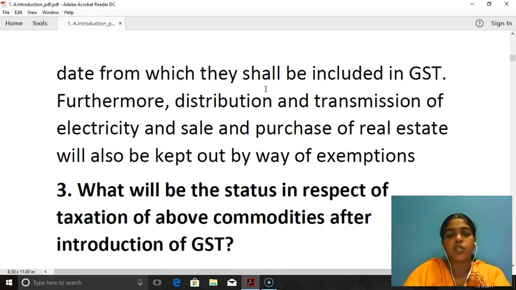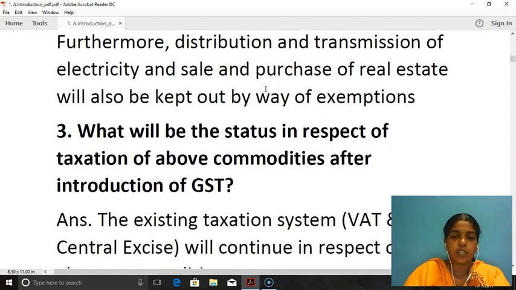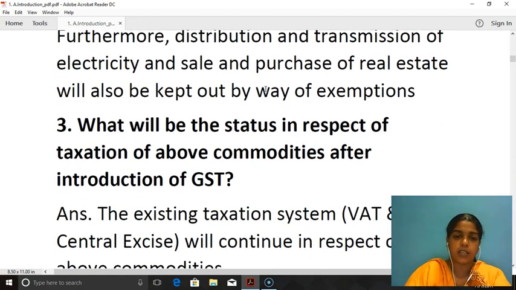So sale and purchase of real estate land is outside GST. The sale of the completed building is outside GST, but construction of the buildings and the multiplexes are within the ambit of GST. So with regard to the entire ambit of real estate, the land and the completed building are outside GST, whereas the others are within the ambit of GST.